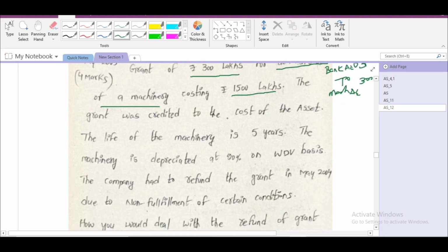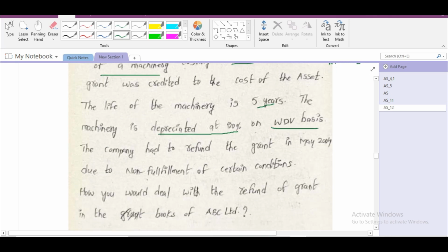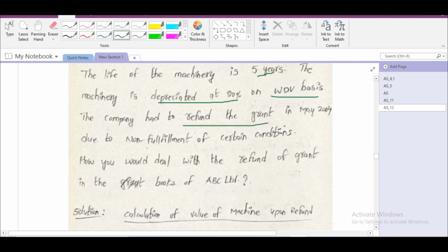The grant was credited to cost of the asset. The life of the machinery is 5 years. The machinery is depreciated at 20% on WDV basis. The company had to refund the government grant in May 2004. At the time of refund, we have to pass reverse entry, machinery account debit to bank account.